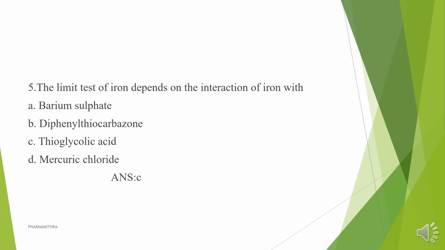Fifth question is from the inorganic chemistry part. That is, first we go through the limit tests in the first year subject. Fifth question is about the limit test of iron, which depends upon the interaction of iron with which organic compound. Here the options are barium sulfide, diphenyl thiocarbazone, thioglycolic acid, and mercury chloride.